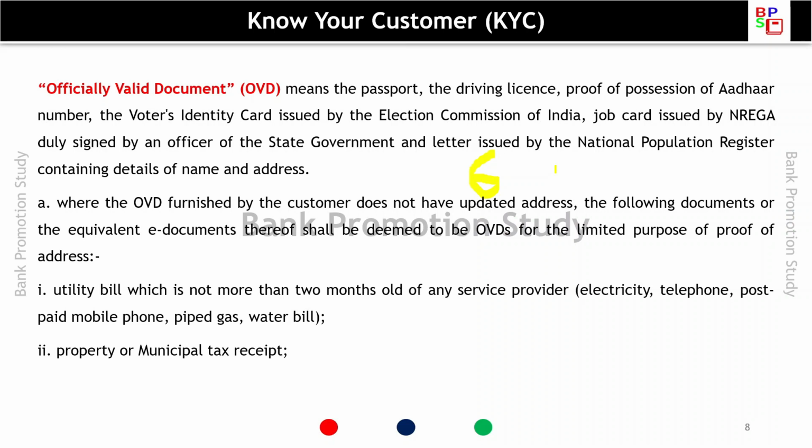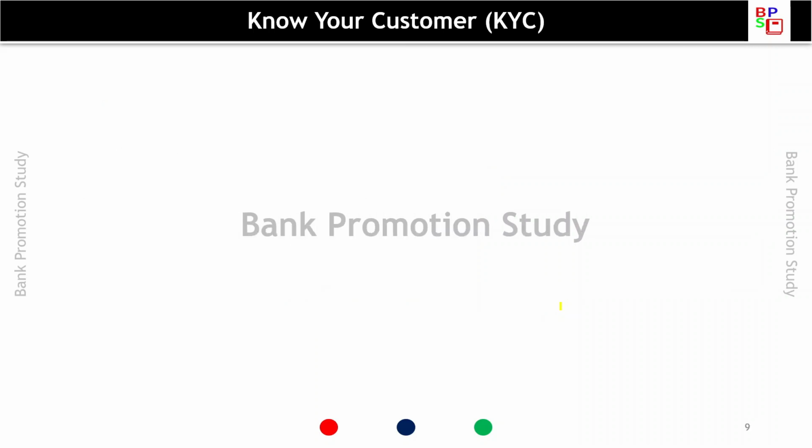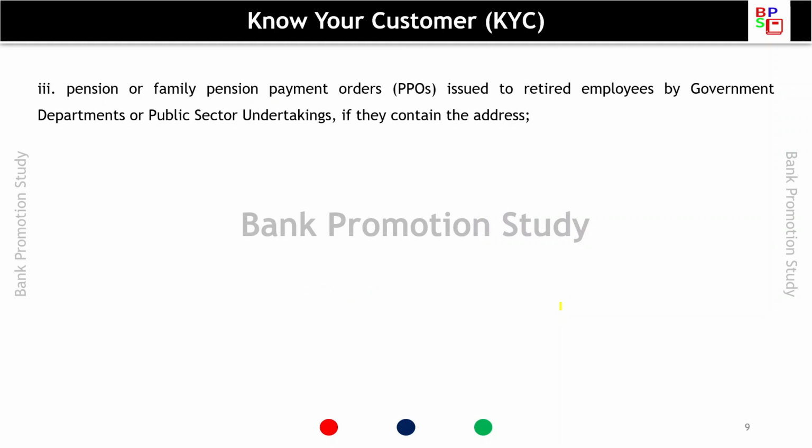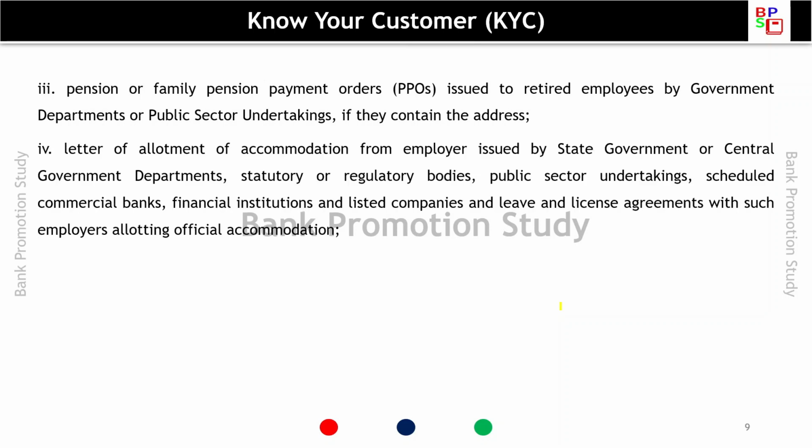So if the person does not have an updated address, then a utility bill, which should not be more than 2 months old, of any service provider: electricity, telephone bill, postpaid mobile phone, piped gas or water bill, and property or municipal tax receipt; pension or family pension payment order issued to retired employees by government departments or public sector undertakings if they contain the address; letter of allotment of accommodation from an employer issued by the state government or central government department, statutory or regulatory bodies, public sector undertakings, scheduled commercial banks, financial institutions and listed companies, and leave and license agreements with such employers allotting official accommodation.